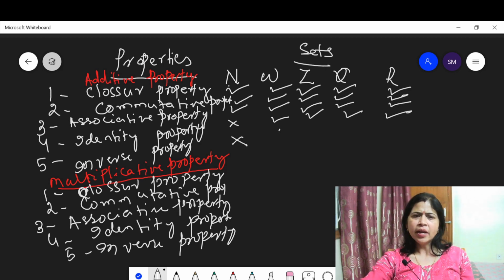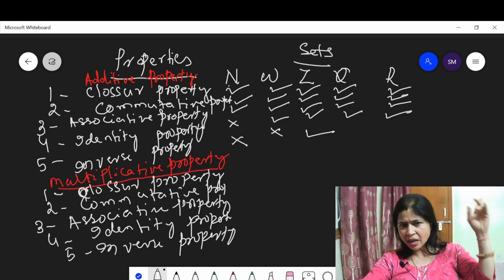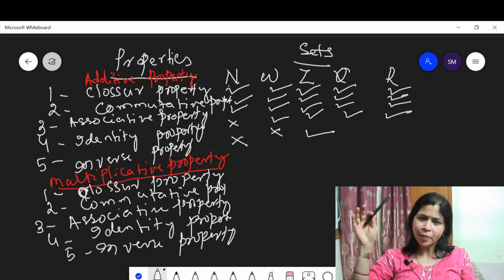No, it means the set of whole numbers doesn't satisfy the additive inverse property. The integers satisfy it, because when 5 belongs to Z, there exists an inverse of 5, minus 5, which also belongs to the set of integers.